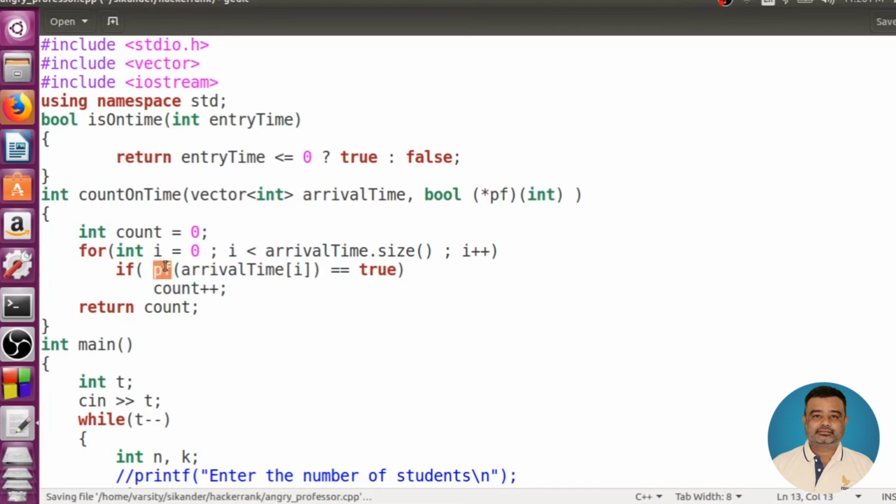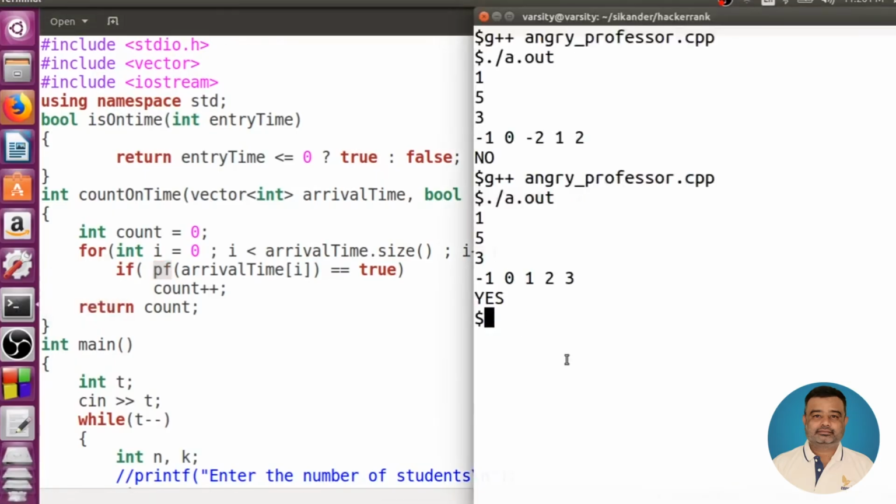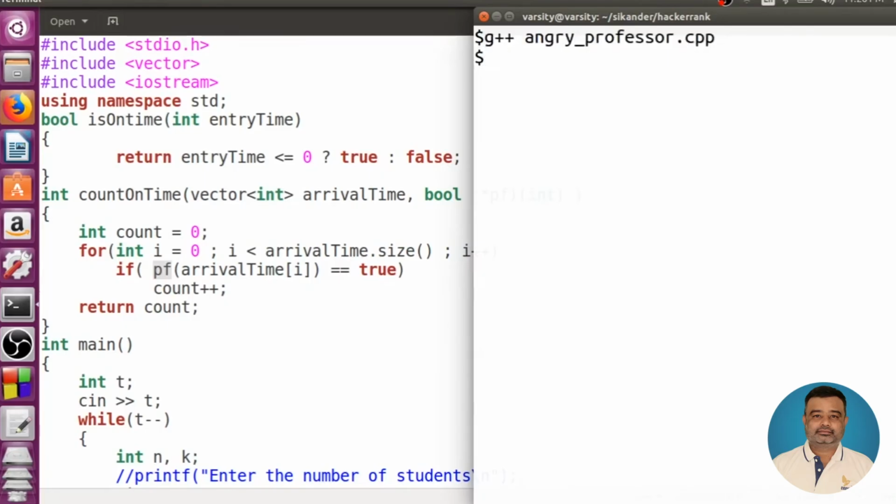Let me just save this once more, and then let me try to verify, is this again working or not. Let me try to compile this and then run this. Again, one test case, let us say 5 people, and assume that the threshold is 4, and then -1, 0, 1, -2, then let us say 2. So there are 3 people present and my threshold is 4, so the class is cancelled. Still working fine.